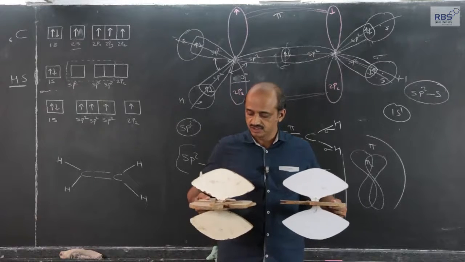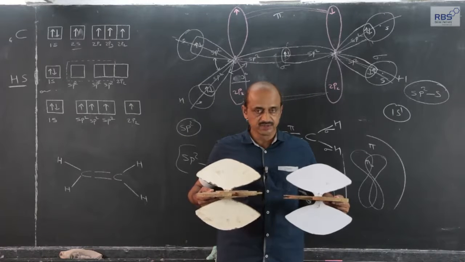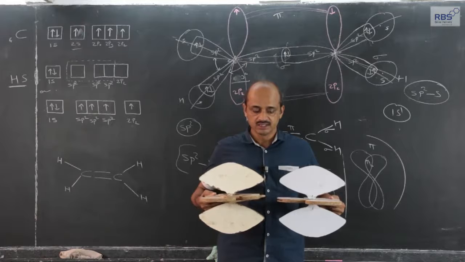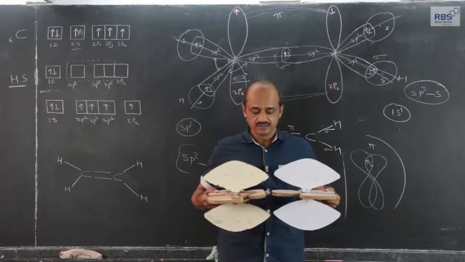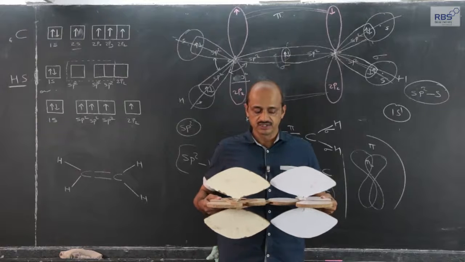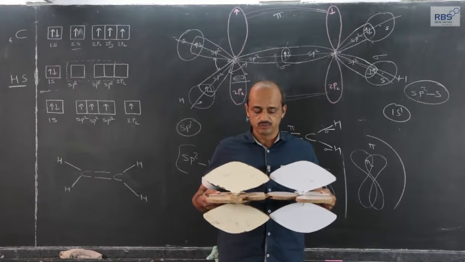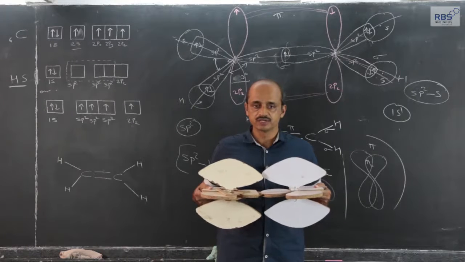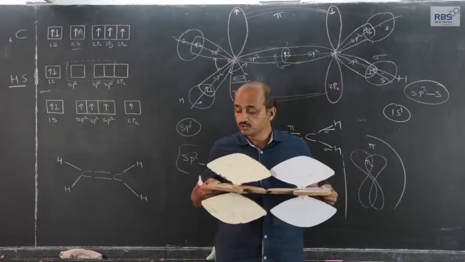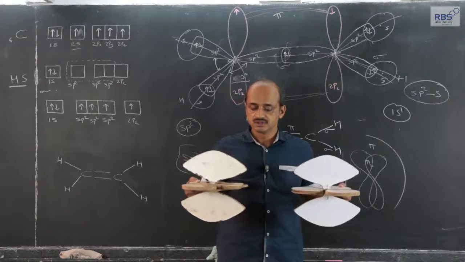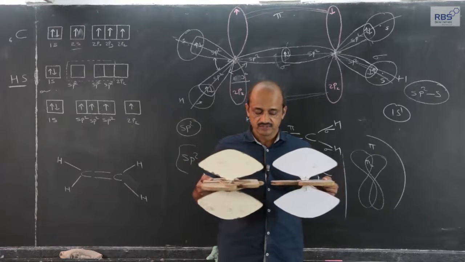The plane in which I have whatever is in my hand, actually that plane, three sp2 hybrid orbitals and pp parallel, sp2 overlapping, I am showing it inserts. The moment sp2 overlapping takes place, you can imagine the pp parallel overlapping also takes place, and remaining two sp2 overlap with hydrogen. Let me show it again.